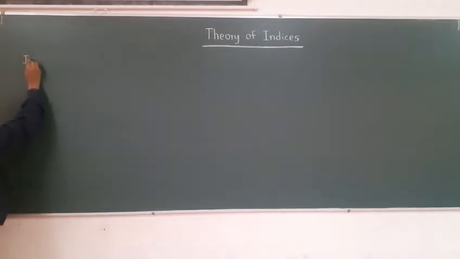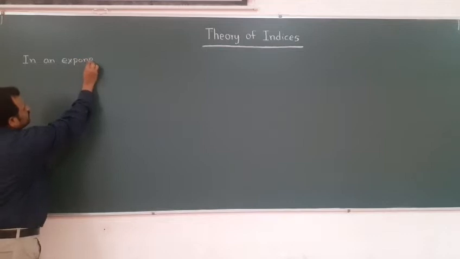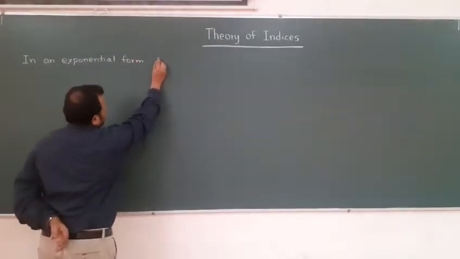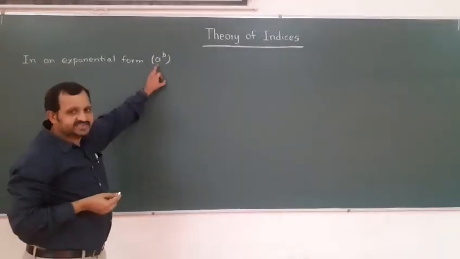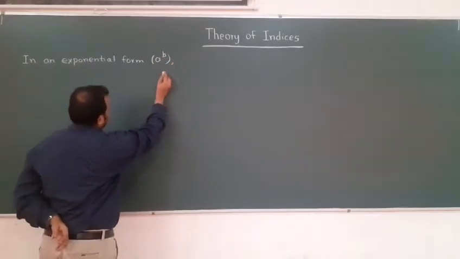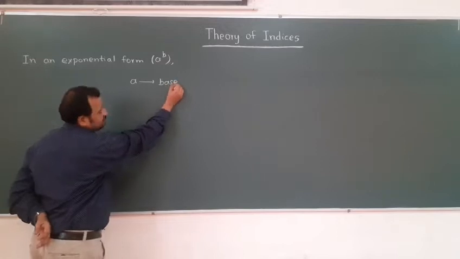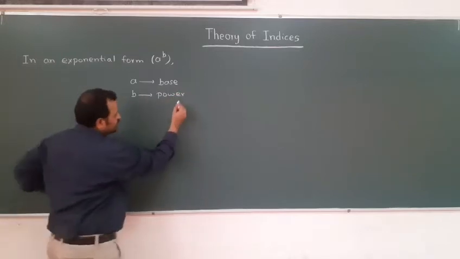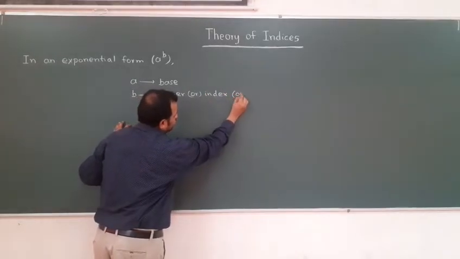In an exponential form a power b, a is called base and b is called power, or you can say index, or you can say exponent.